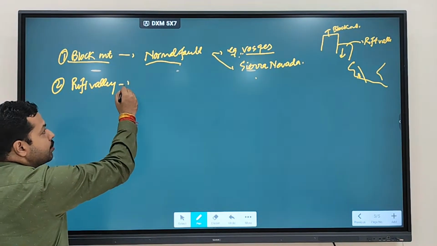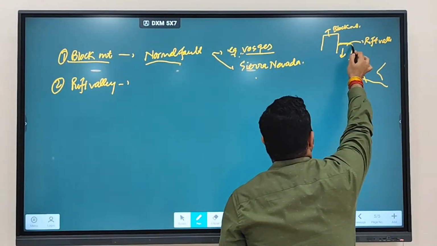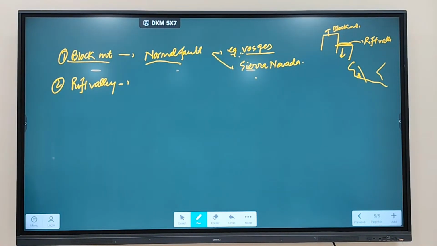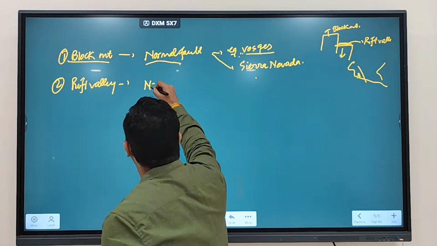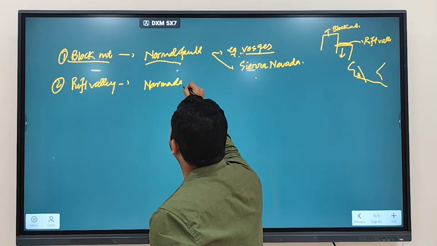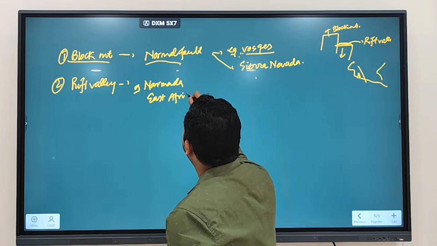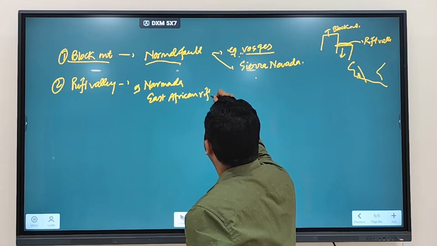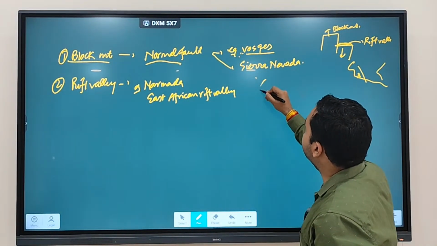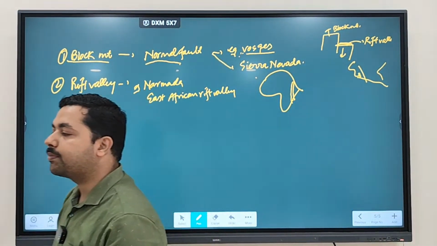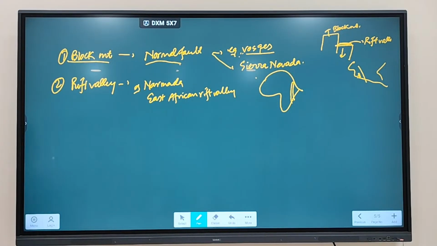The second, you can mention rift valleys. So the rift valley is going to be what? The lower portion. The lower portion is creating nothing but a rift valley. Clear? So for rift valley examples, you can mention the Narmada. Yes, Narmada is an example. Then you can also mention the East African rift valley. Last class we discussed Africa, what is happening there? You see the creation of what? Rifting is happening. East African rift valley is an example of the rift valley.